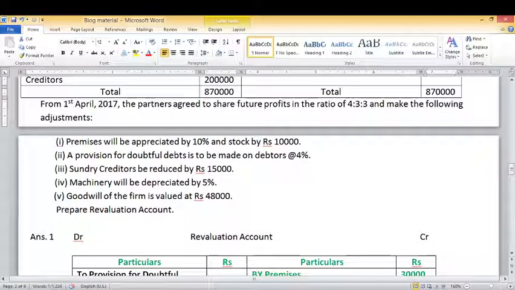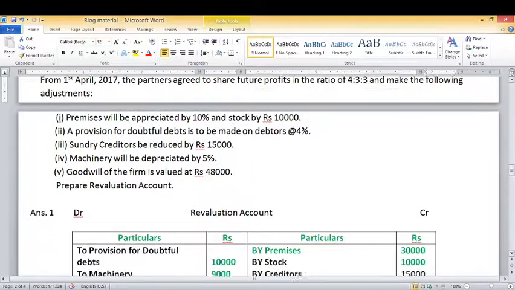Now the last adjustment is goodwill of the firm is valued at rupees 48,000. So as we know, the adjustment for goodwill will be done through capital account. So it won't be considered while we are preparing the revaluation account.